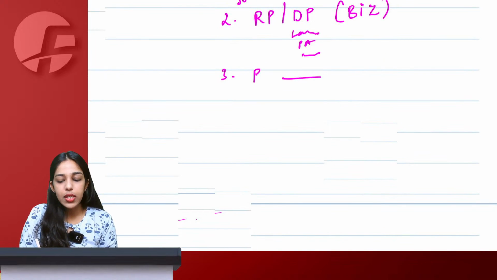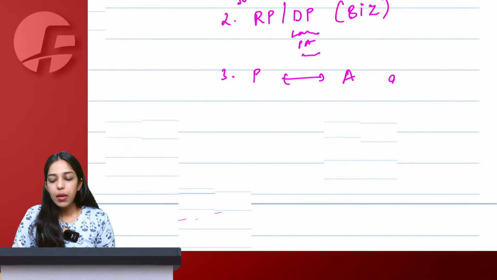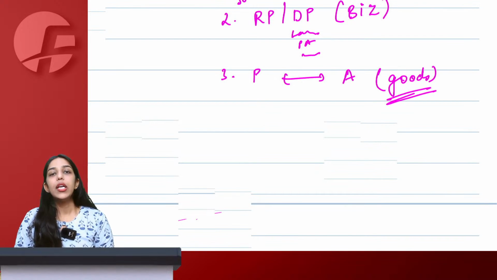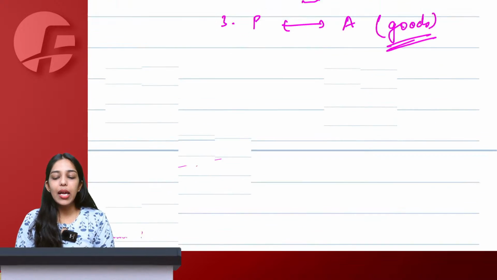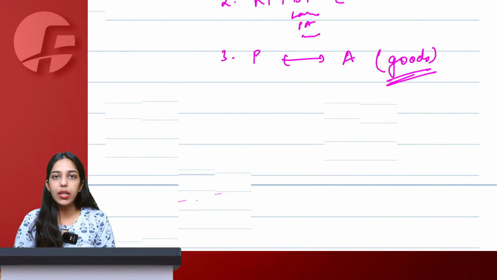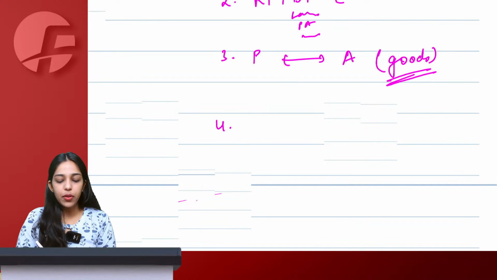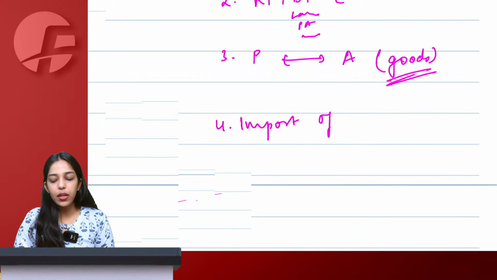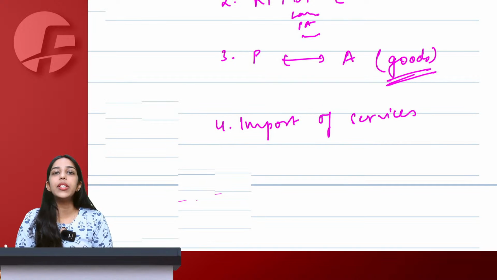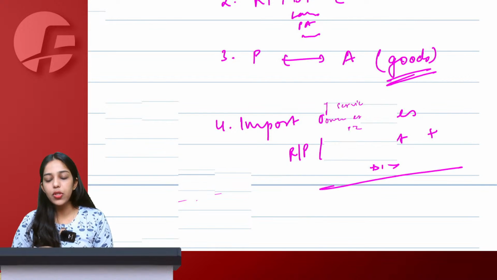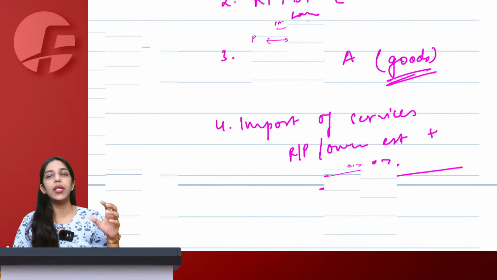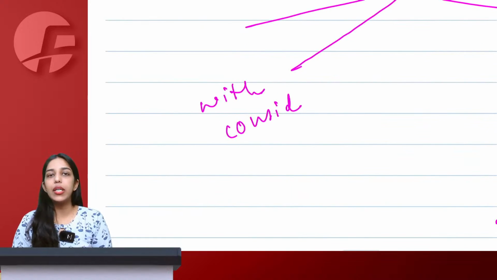Then point number 3 was supply between principal and agent, but the supply of goods only, not services. If principal is supplying goods to agent or agent supplying goods to principal, in that case also without consideration, it is treated as supply. And then the last point was import of services, again not goods, because import of goods is dealt with under the Customs Act. So import of services without consideration has to be from a related person or own establishment, plus it has to be in course or furtherance of business. Then according to schedule 1, even without consideration, we can treat it as supply.